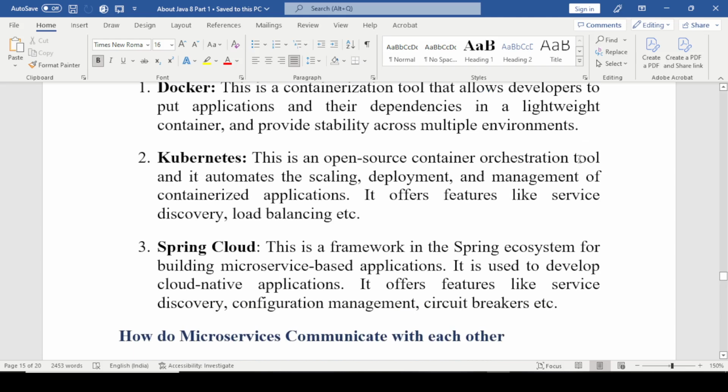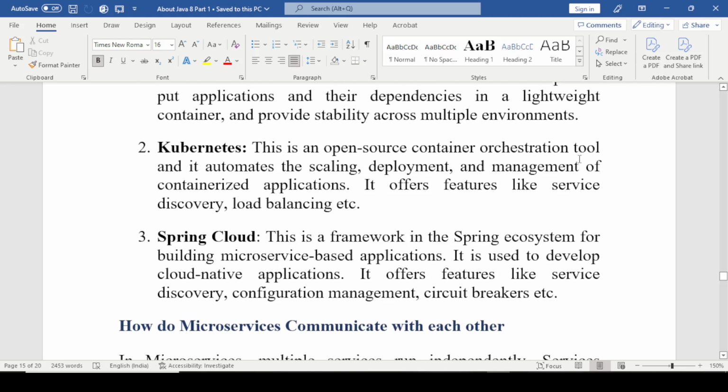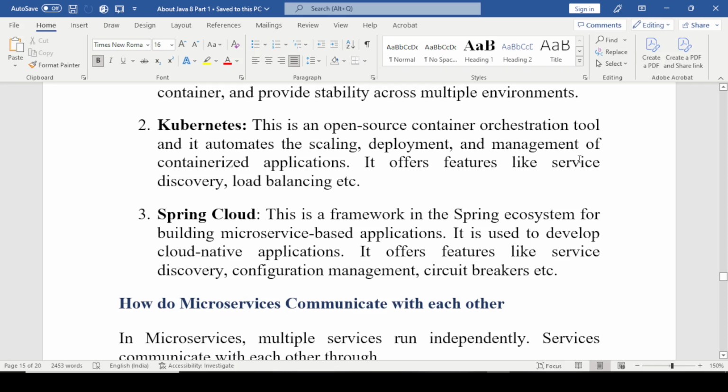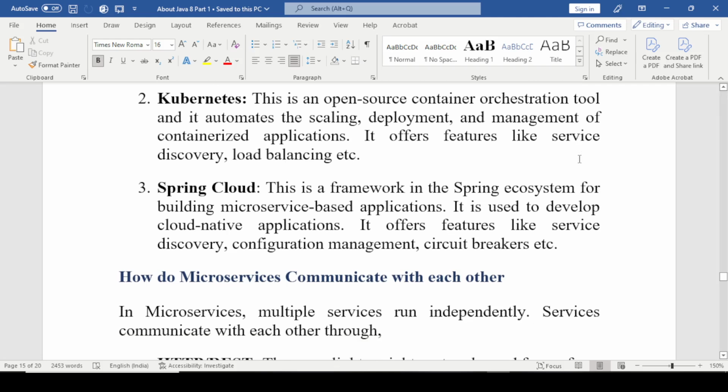Spring Cloud. This is a framework in the Spring ecosystem for building microservices-based applications. It is used to develop cloud-native applications. It offers features like service discovery, configuration management, circuit breakers, and so on.